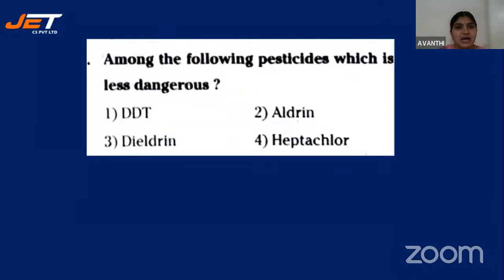Then, among the following pesticides, which is less dangerous? See, as I told you, pesticides are always harmful, but the toxicity of that particular pesticide is not that harmful. What is that? DDT, dichloro-diphenyl tetracycline, aldrin, dialdrin, and heptachlor. What's the answer? It is in the textbook.